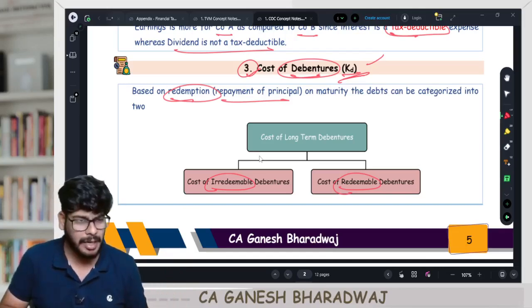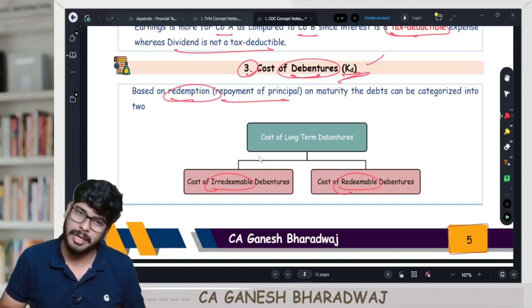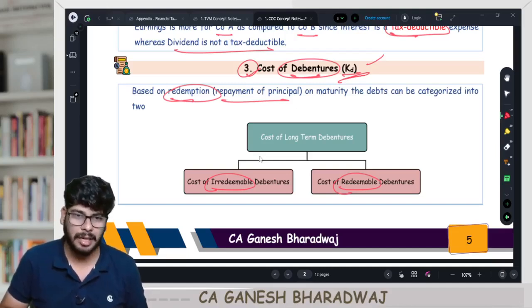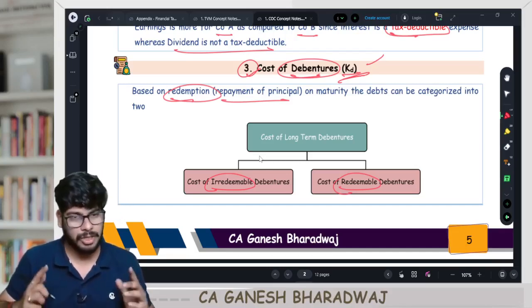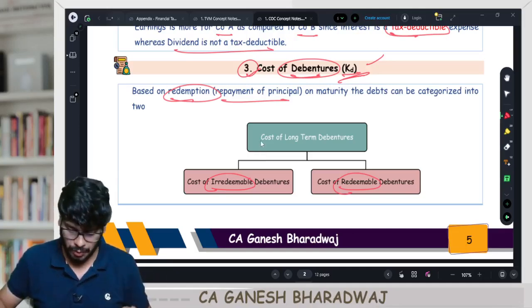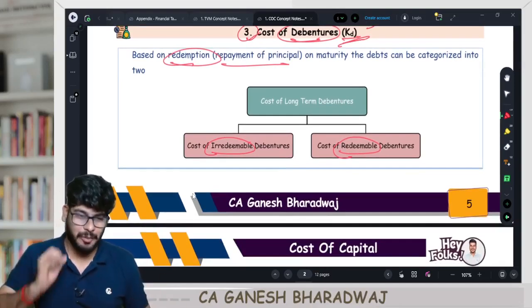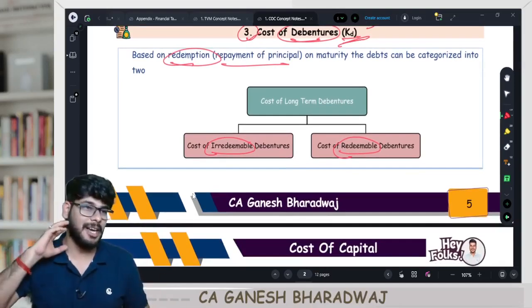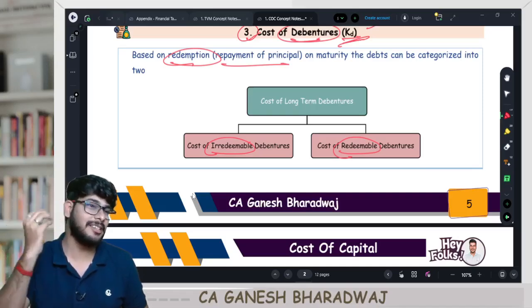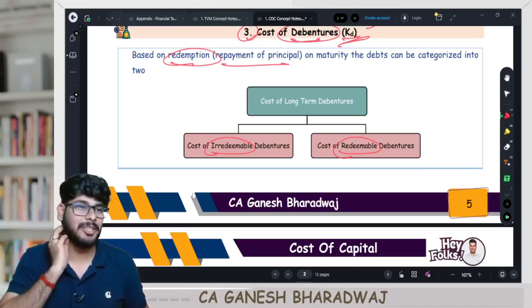By the way, in India, can a company issue irredeemable debentures? The answer is yes, it is allowed. You need to take some special permissions, but then it is allowed. Clear? So irredeemable debentures are also allowed. Now, sir, then the same next question. Sir, if you say yes, it means the investor will put his money and he will never get it back, only interest. So then how will it be possible?